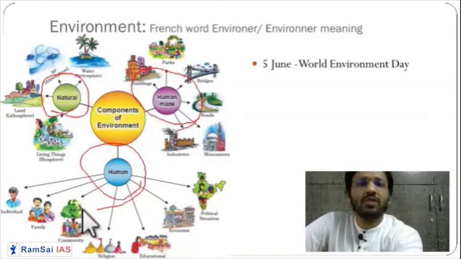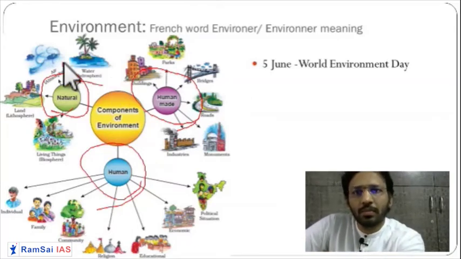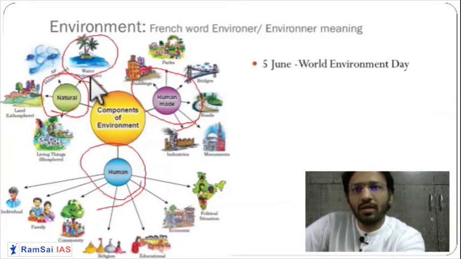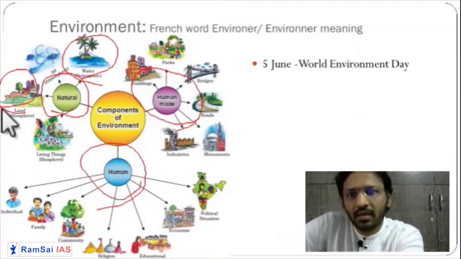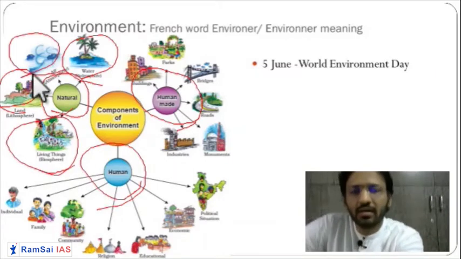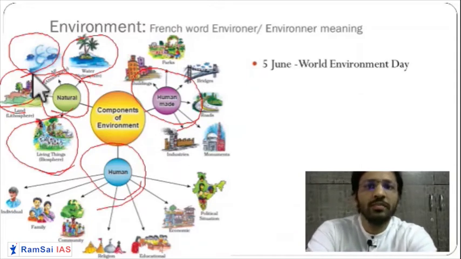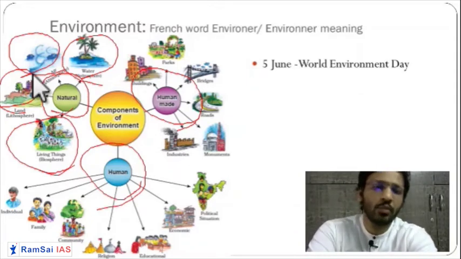So when we say natural environment, then what do you have? You have water, you have land, you have animals. You have fire, you have air. So these are the natural components. Human-made components. Human-made component means what?